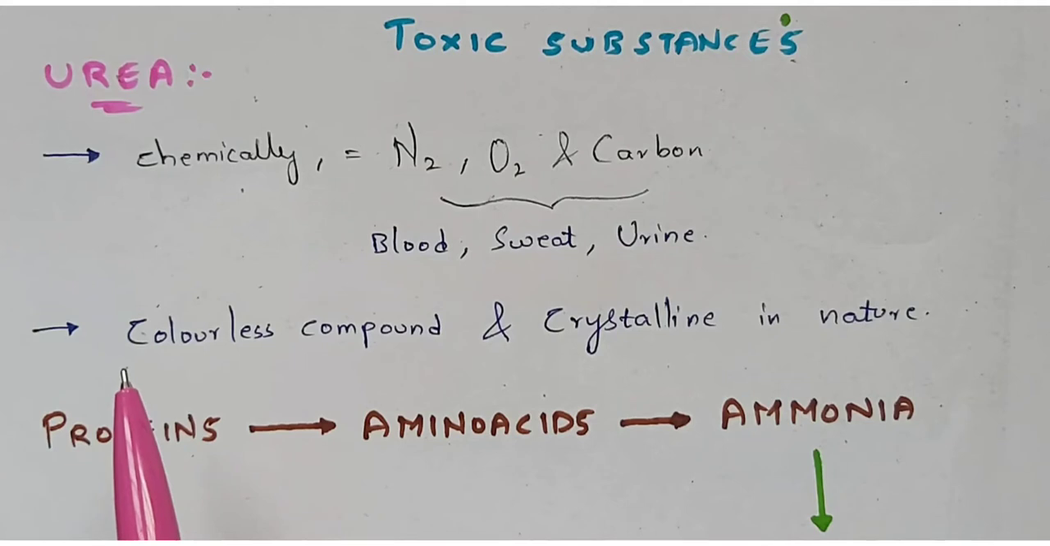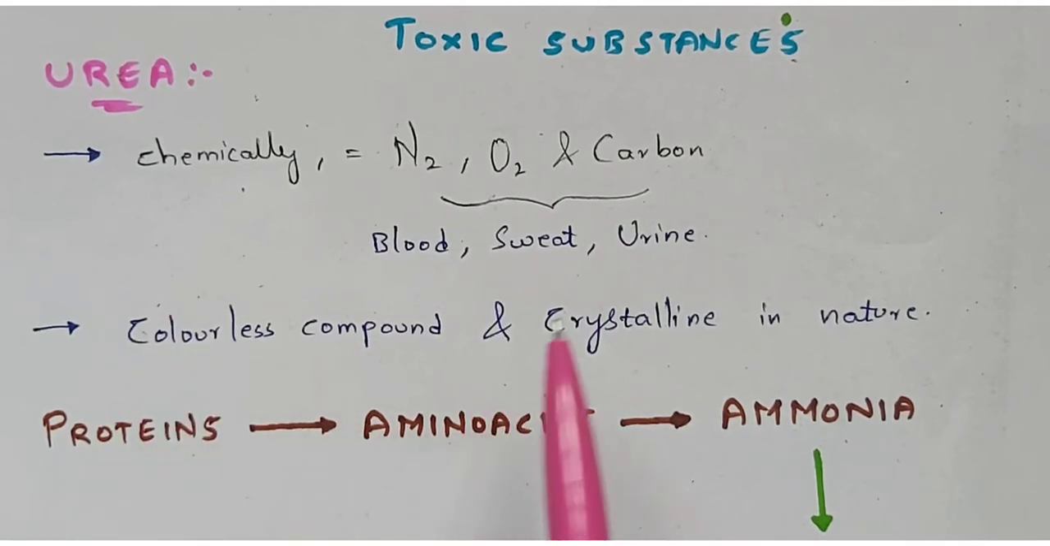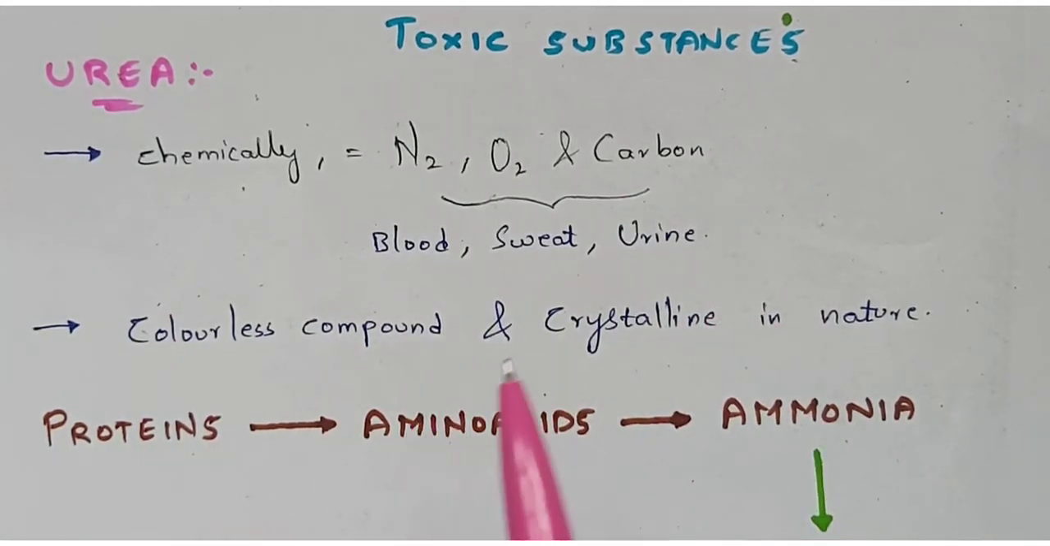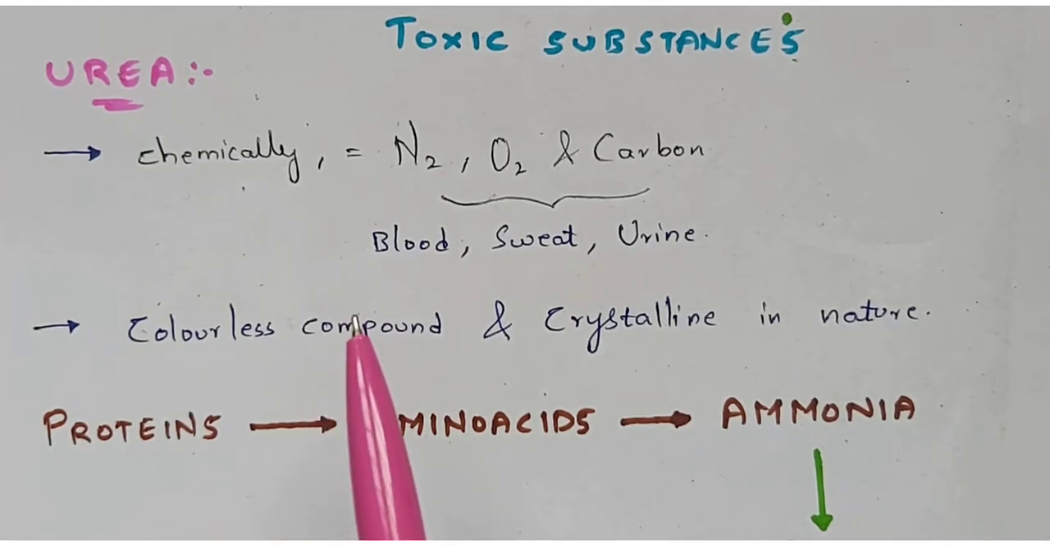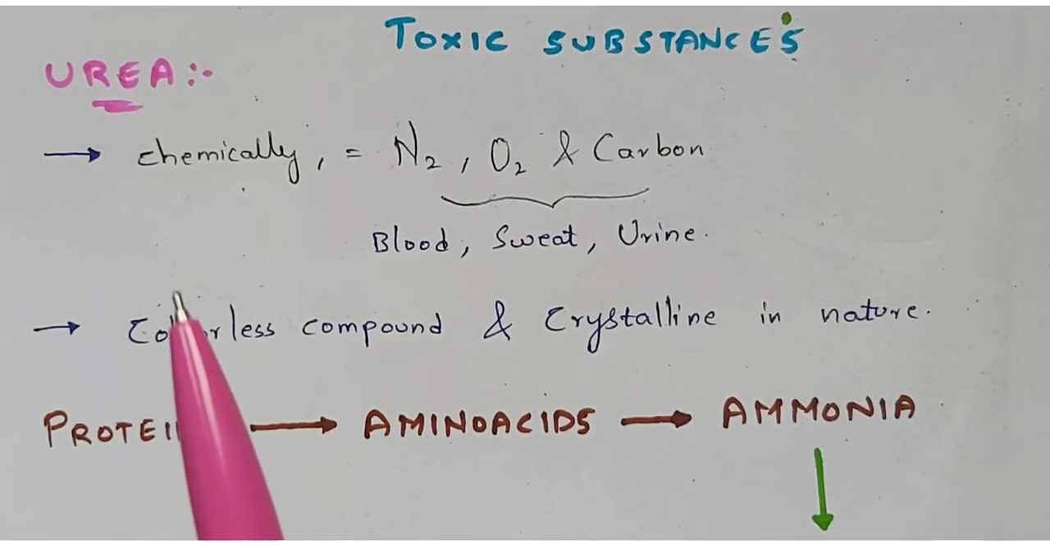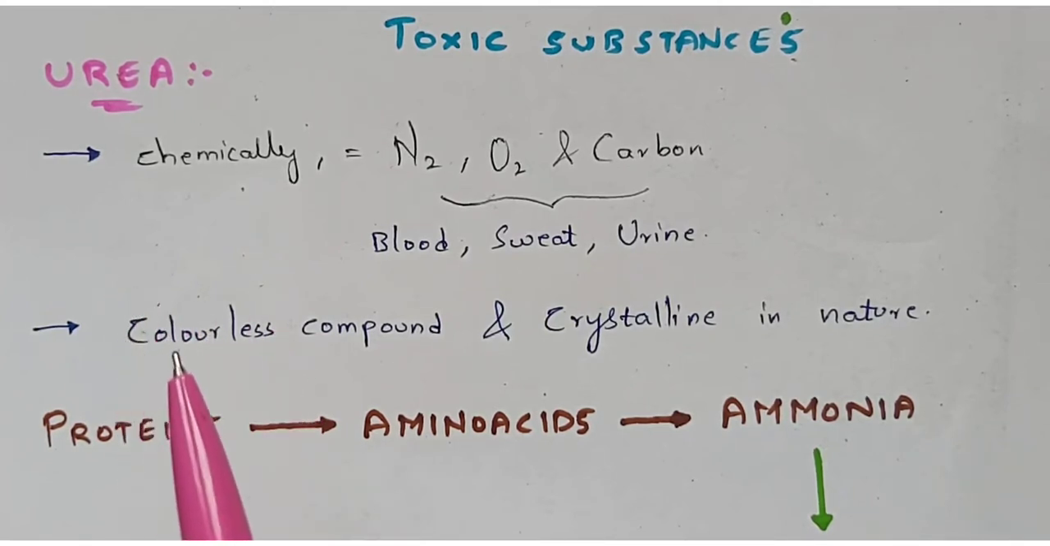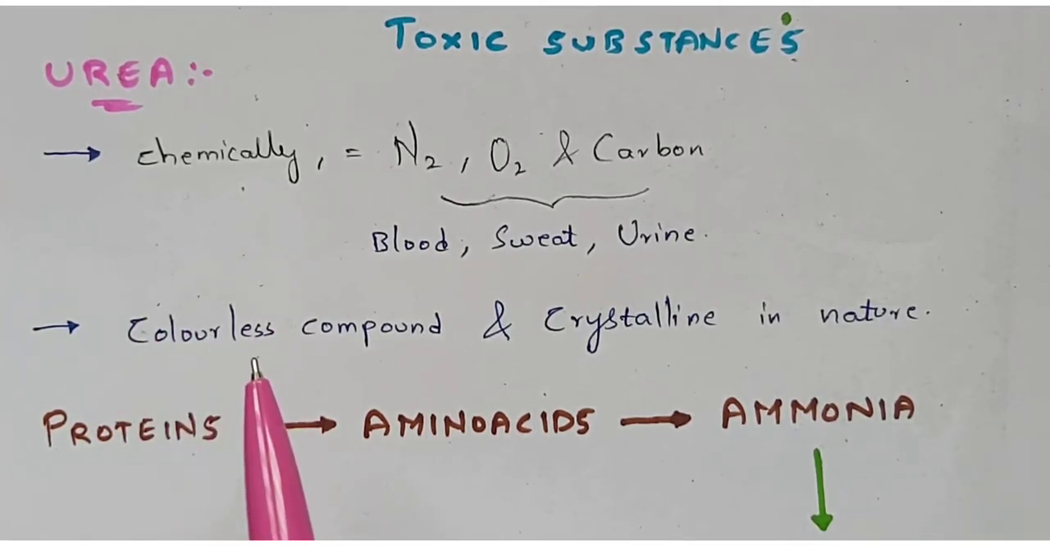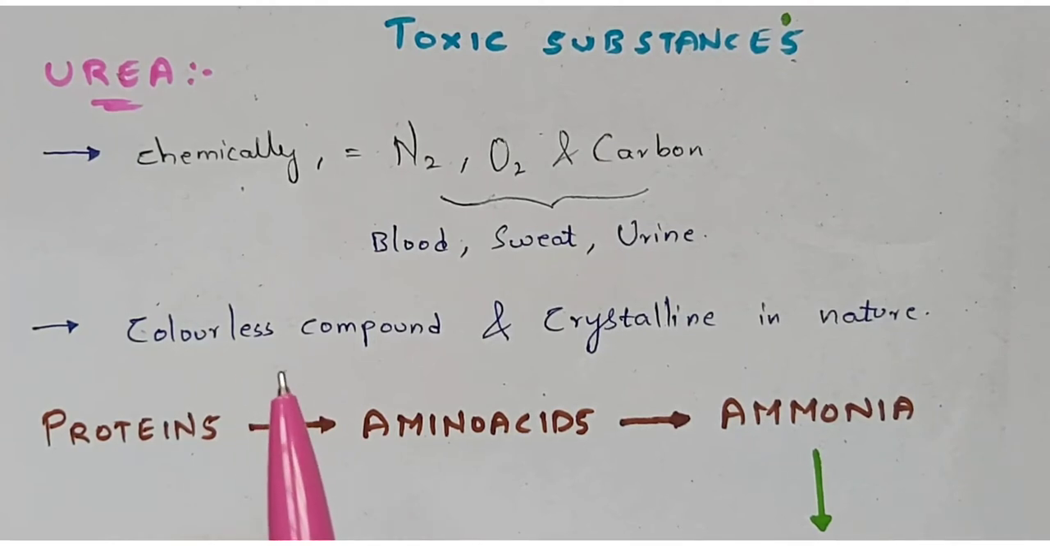Next, coming to urea, it is a colorless compound and it is crystalline in nature. If you see water, it is colorless. In the same way urea is also a colorless compound. One of the most important things to remember is how this urea is produced: it is produced by the degradation of proteins. In other words, it is also called protein digestion.